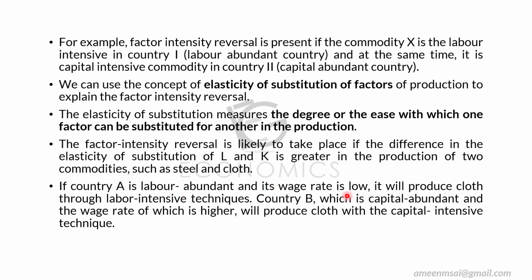If country A is labor abundant and its wage rate is low, it will produce clothes through labor intensive technique. We know that. Country B, which is capital abundant, has a higher wage rate and will produce clothes with capital intensive technique.